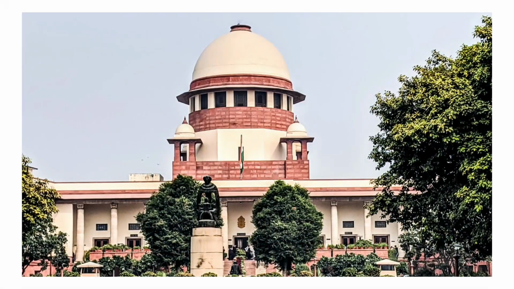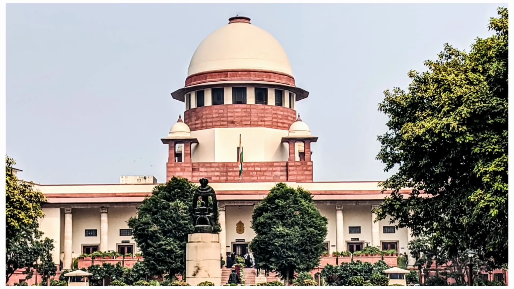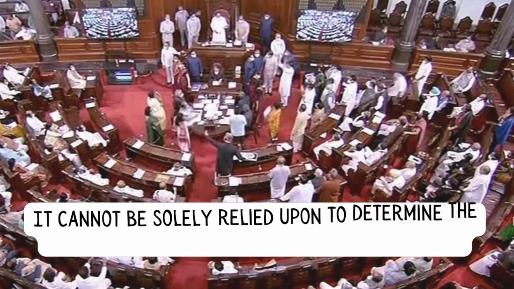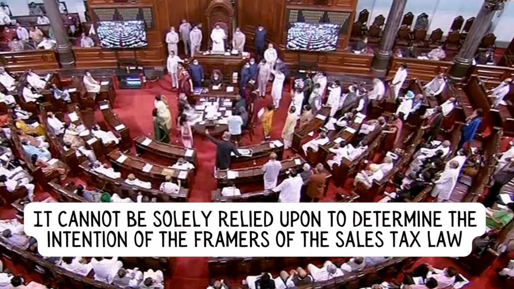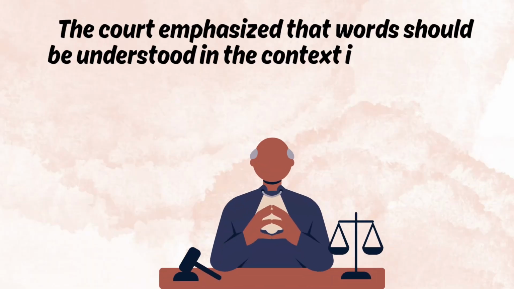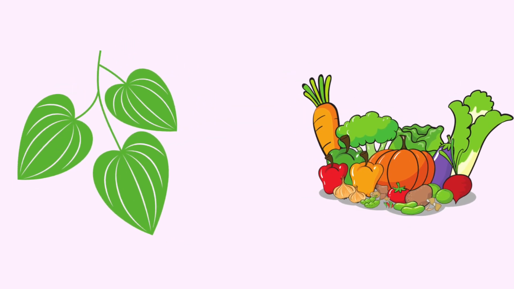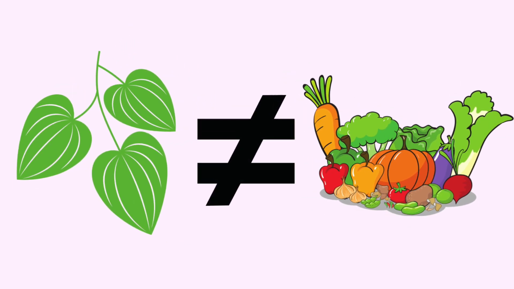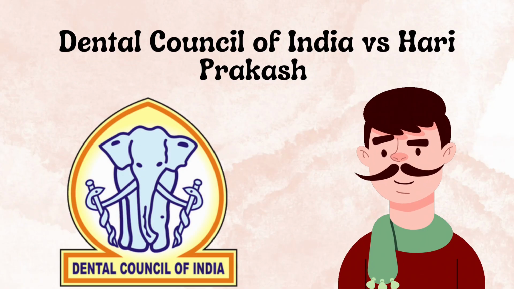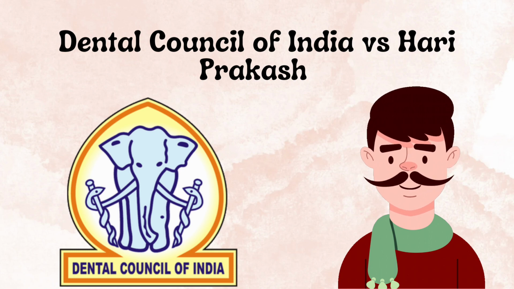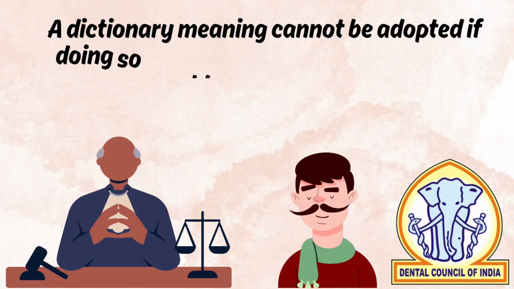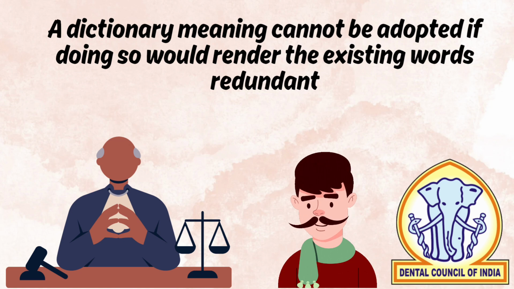The Supreme Court held that while the dictionary meaning is a useful tool, it cannot be solely relied upon to determine the intention of the framers of the sales tax law. The court emphasized that words should be understood in the context in which they are commonly understood. In this case, the court did not consider betel leaves as vegetables for the purpose of sales tax. In the case of Dental Council of India versus Hari Prakash, the court held that a dictionary meaning cannot be adopted if doing so would render the existing words redundant.